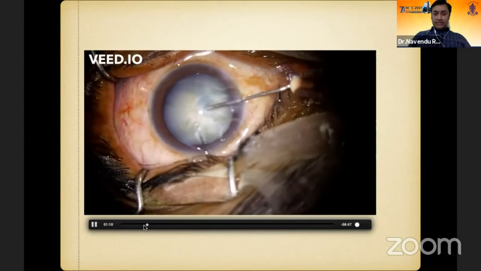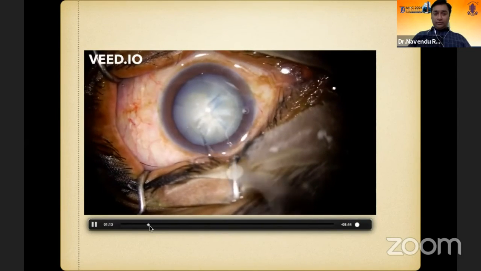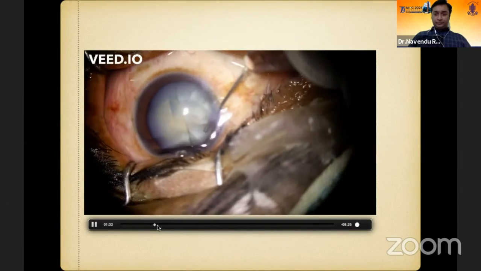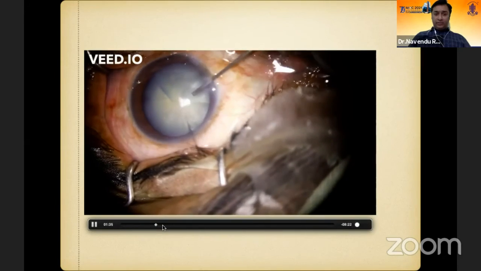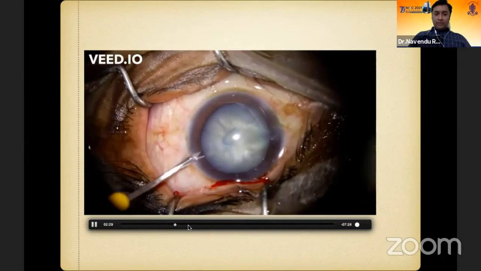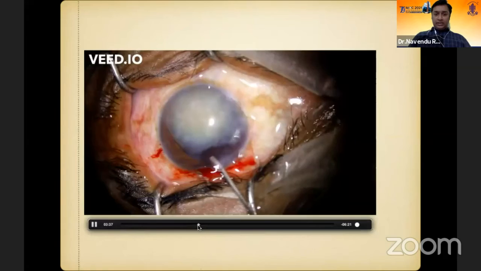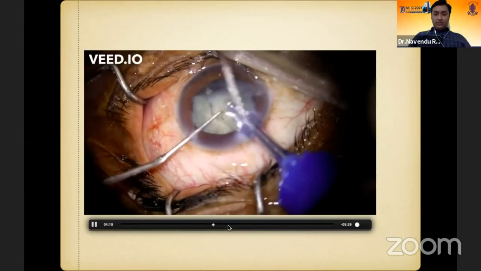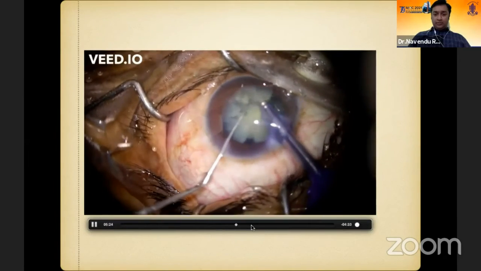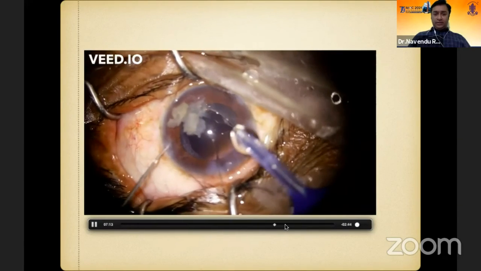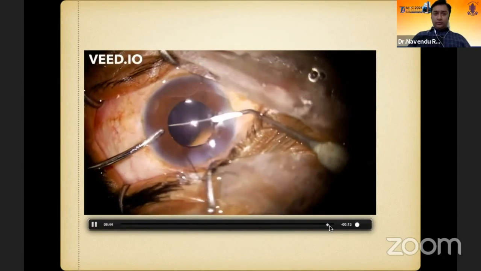The rhexis extends. So now the rest of the rhexis will be done as a can opener one. After completing it in can opener style, I will be collapsing the nucleus in the anterior chamber. You can see the nucleus has been collapsed in the anterior chamber, and then the phaco was done in the anterior chamber, putting visco again and again. A cohesive viscoelastic was put initially itself, and finally the case looks like this. So we are finished with the case.